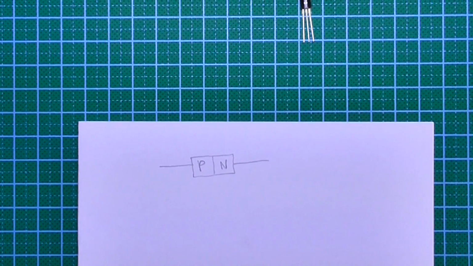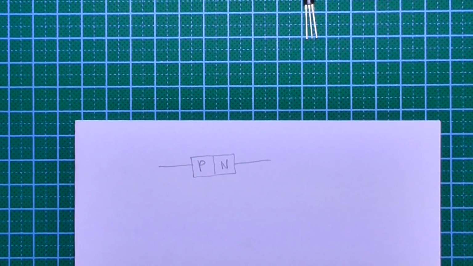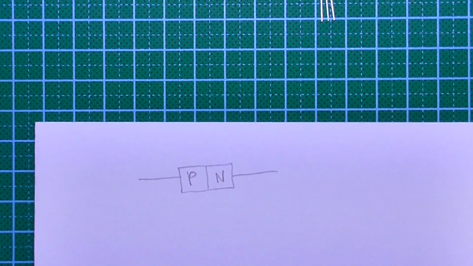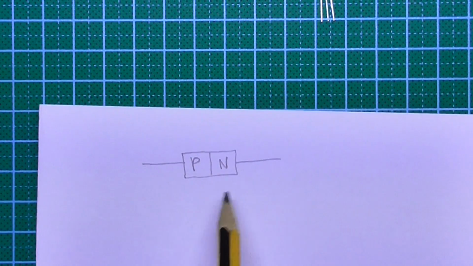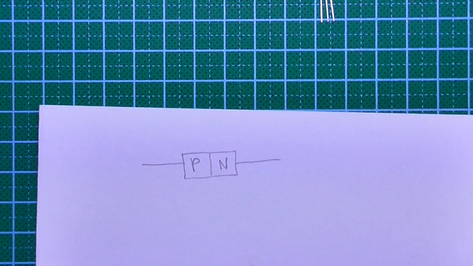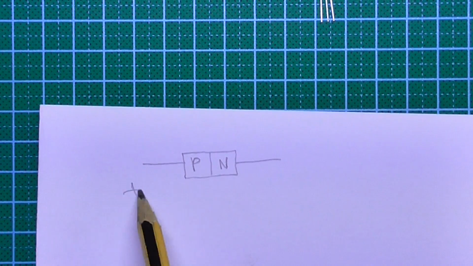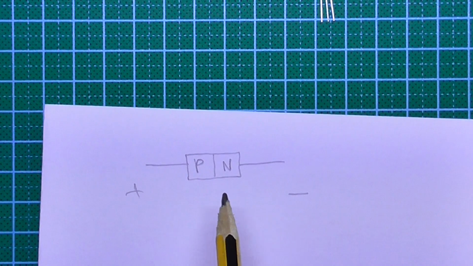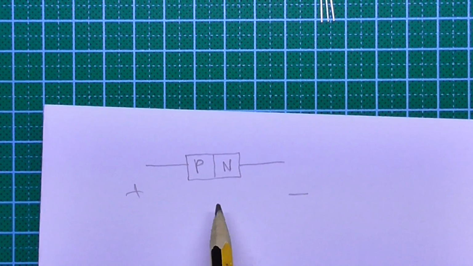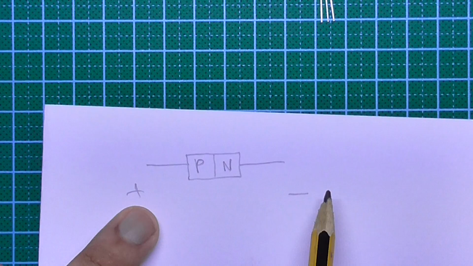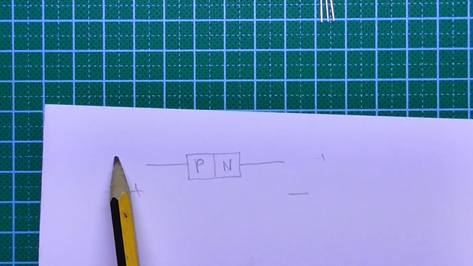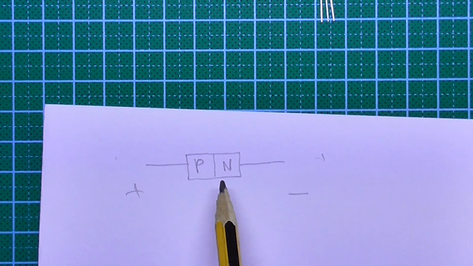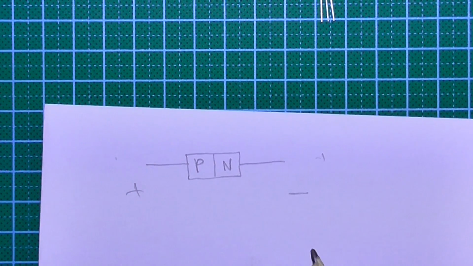So this is a typical construction of a diode, which basically consists of two layers of semiconductor being sandwiched together, which is a p-type and n-type. When we apply a positive voltage here and a negative voltage here, a current will start flowing. That's what we call a forward bias. And if we connect the other way around, positive here and negative here, the current will not flow. This is called reverse bias.